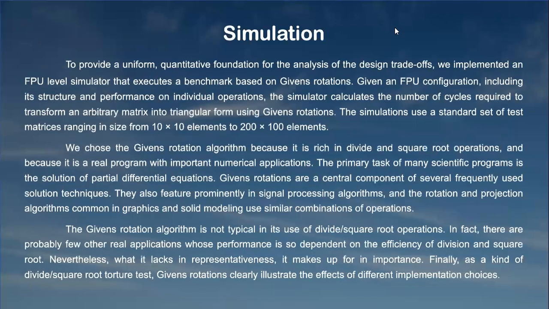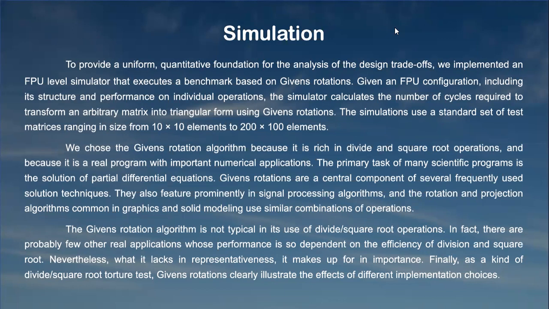Simulation next. To provide a uniform quantitative foundation for the analysis of the design trade-offs, we implemented an FPU level simulator that executes a benchmark based on Givens rotations. Given an FPU configuration, including its structure and performance on individual operations, the simulator calculates the number of cycles required to transform an arbitrary matrix into triangular form using Givens rotations.